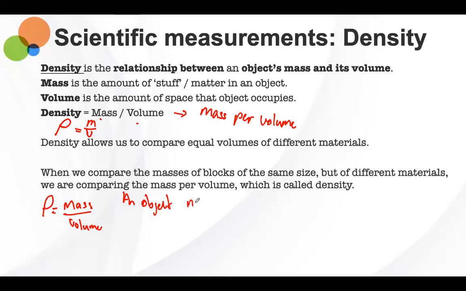with a mass equal to 2 kilograms, and it has a volume of 1 meter cube.